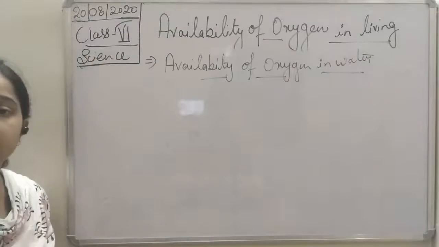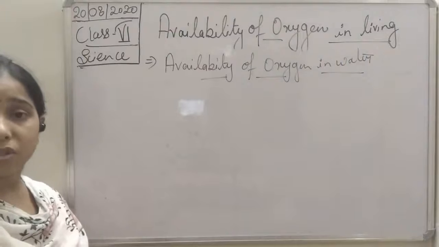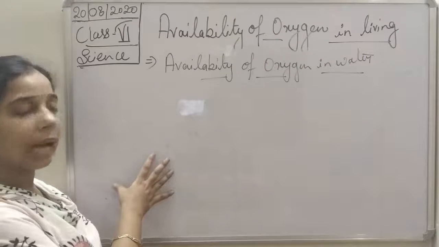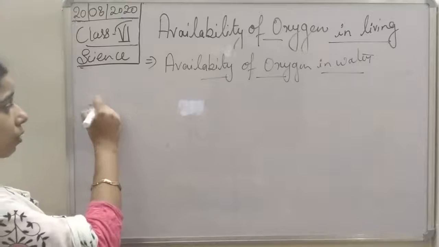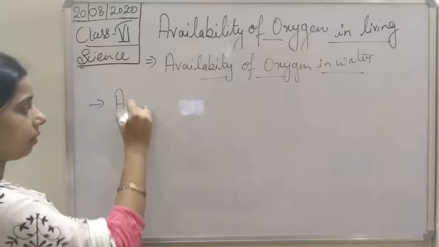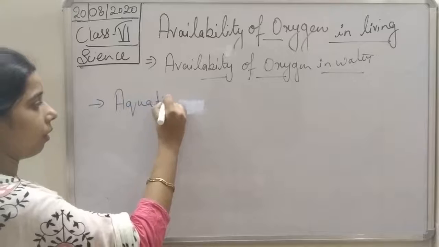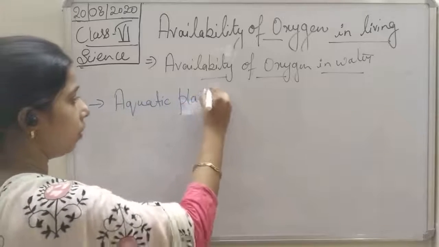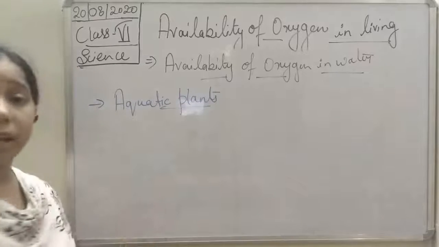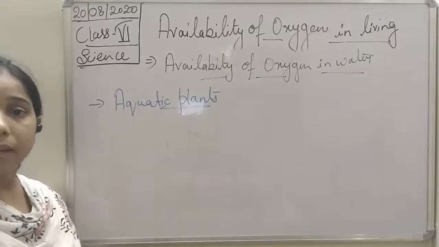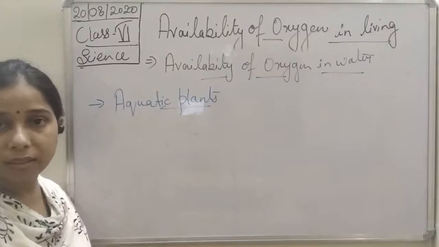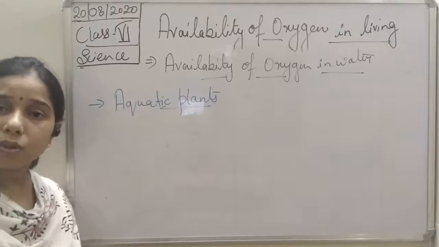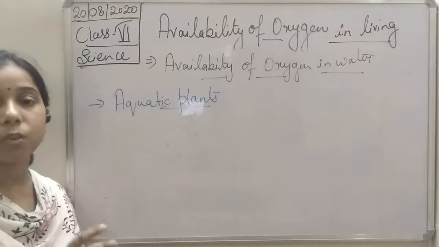So we discussed this many times, students, how oxygen is available in the water. Especially in the case of aquatic plants. In the case of an aquatic plant, what happens? The aquatic plants show the process of photosynthesis. So as they carry out photosynthesis, what do they do?